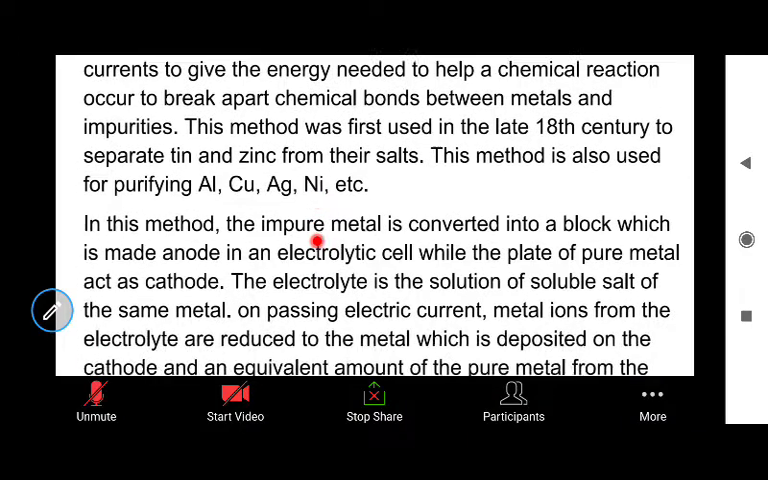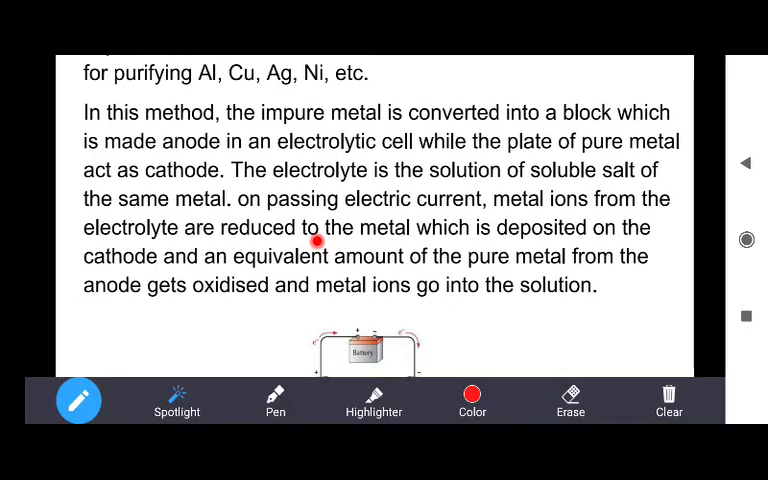This method is based on electric current. In this method, we have to make an electric cell. The impure metal is converted into a block which is made the anode. So the block of impure metal becomes the anode in an electric cell, while a plate of pure metal acts as the cathode. We have to take a pure metal also in the form of a plate, which will become the cathode. Always remember this: the pure metal always becomes the cathode,